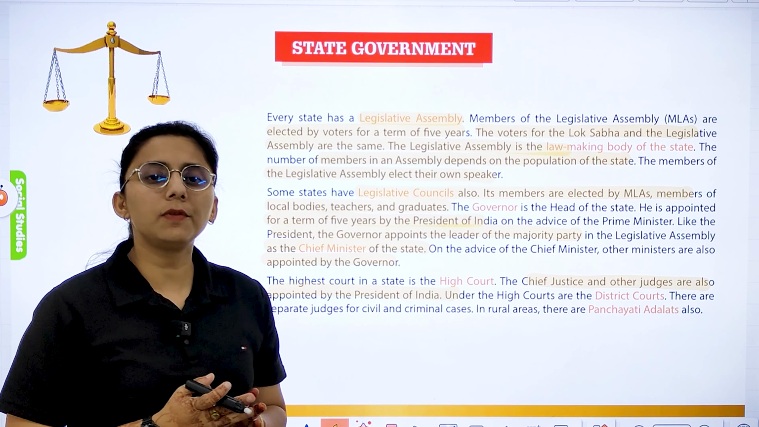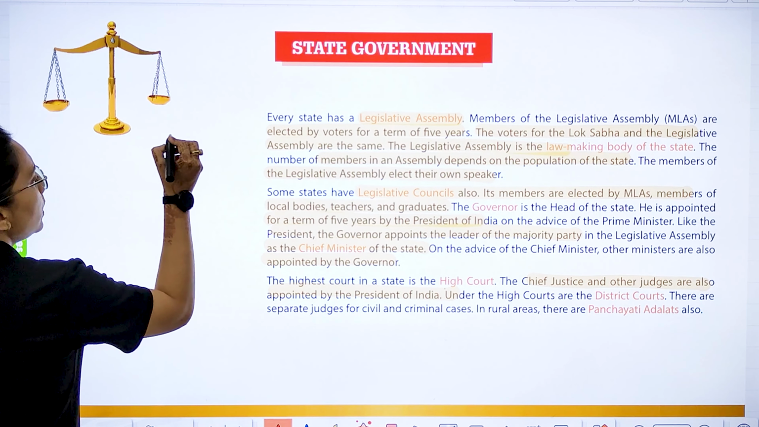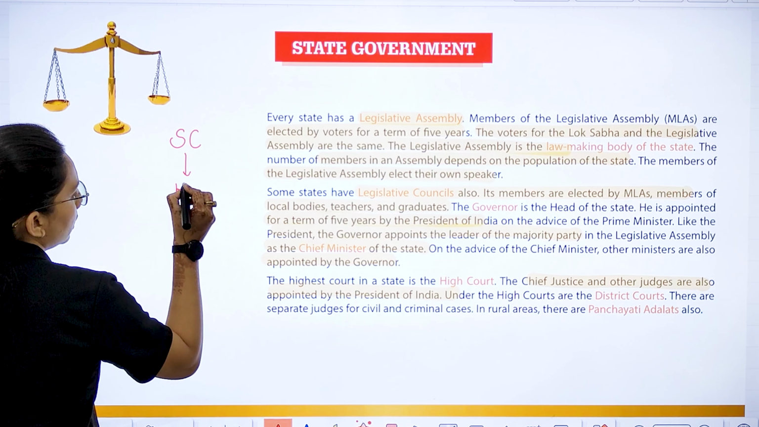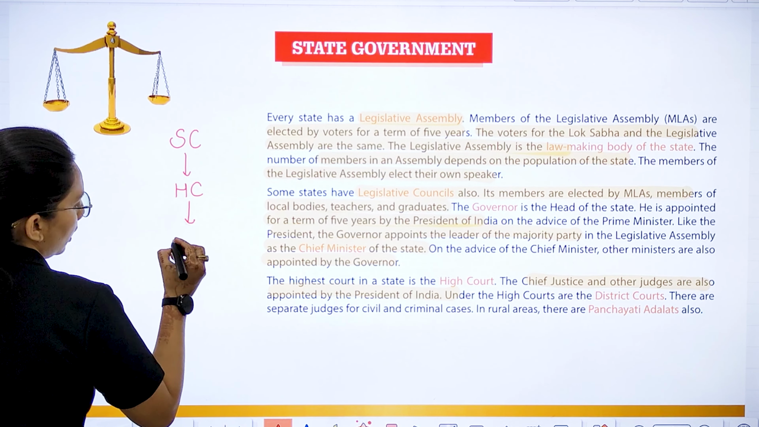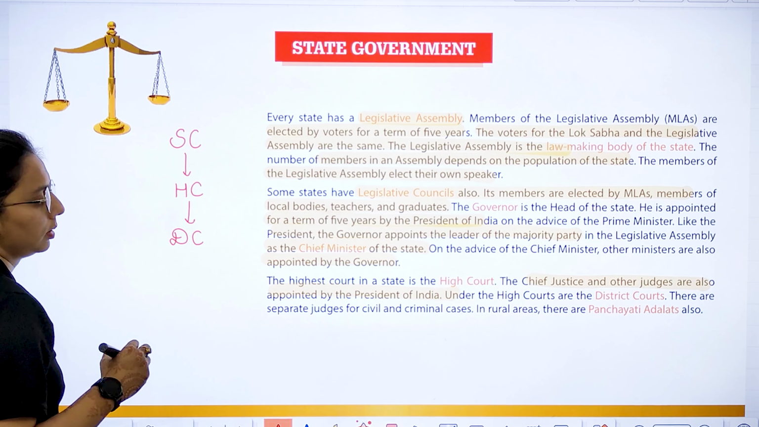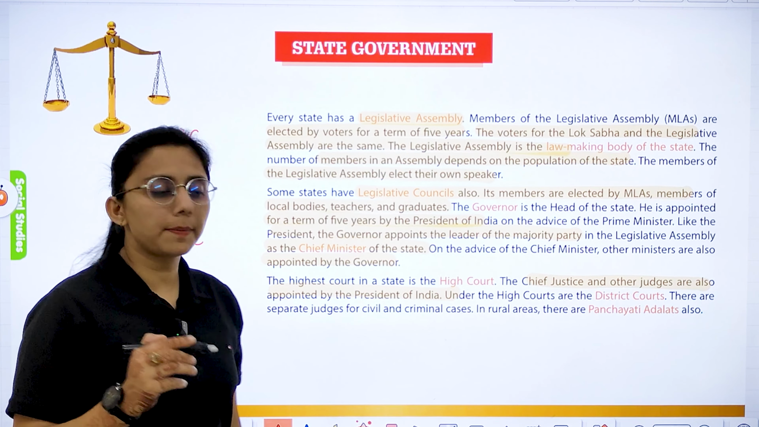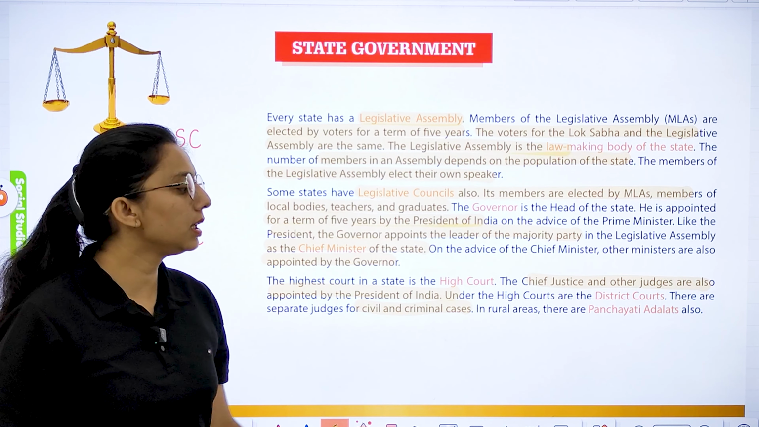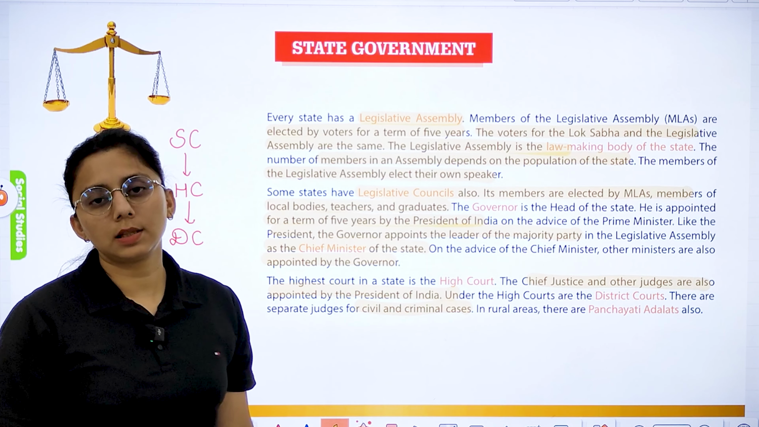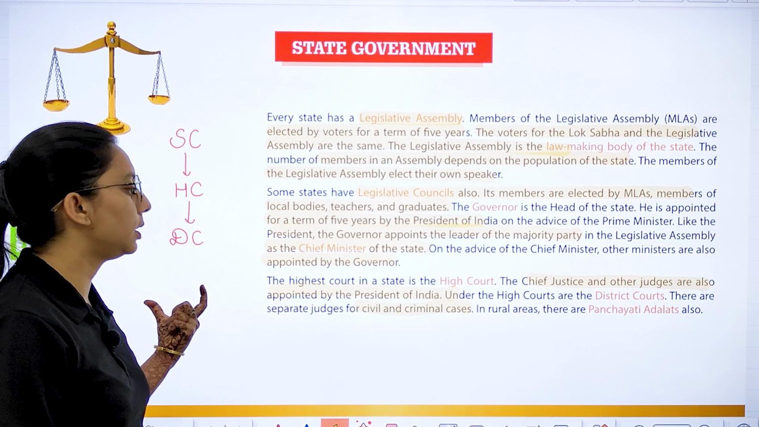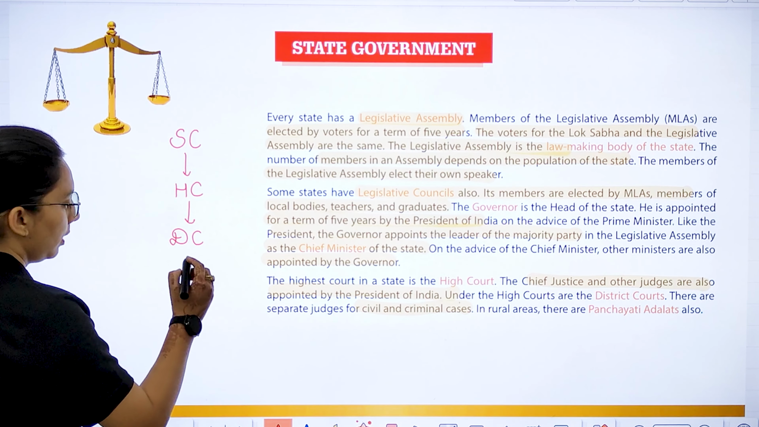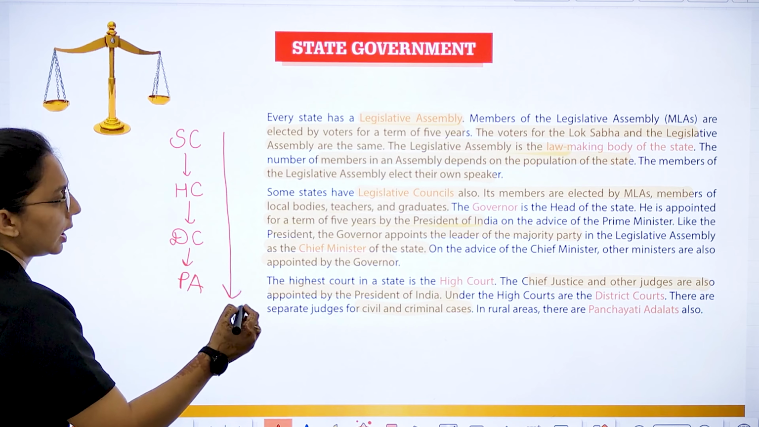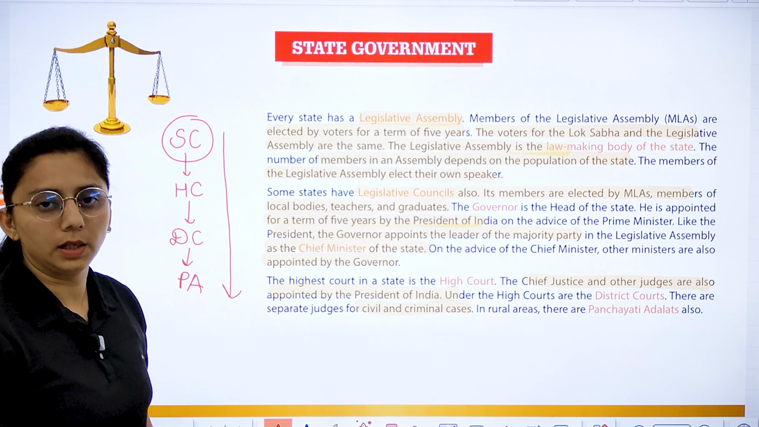Under the High Court, we have the District Court. You can see over here: first, we have the Supreme Court, then we have the High Court, and then we have the District Court. Right? And there is a separate court for criminal and civil cases. In rural areas, there are also Panchayat Adalats. After the District Court, what do we have? We have Panchayat Adalats. Right? This is the procedure. The Supreme Court is the highest court of appeal.